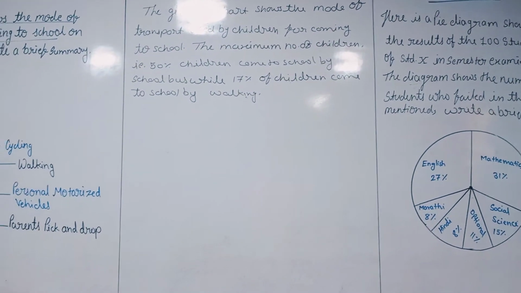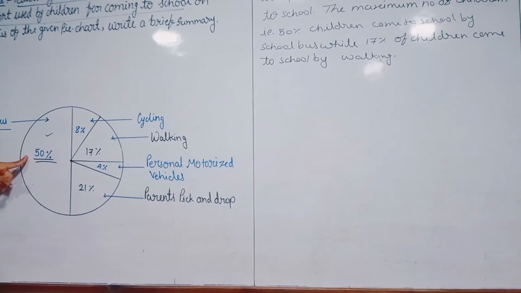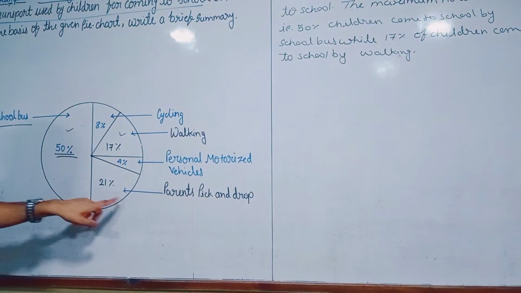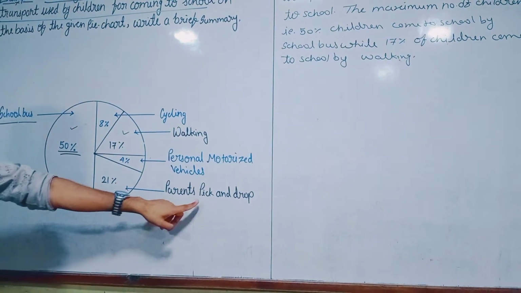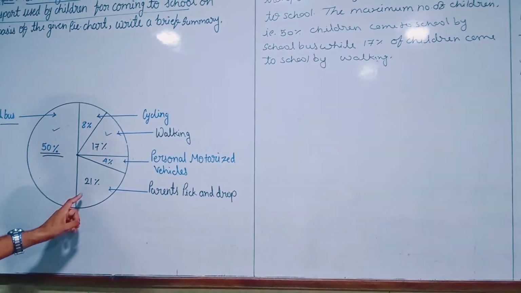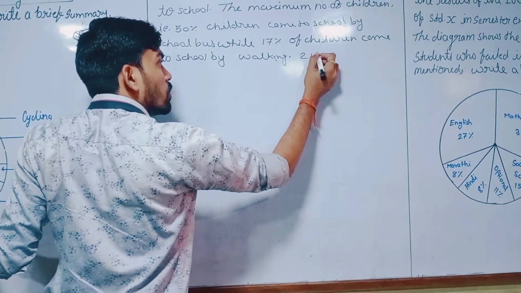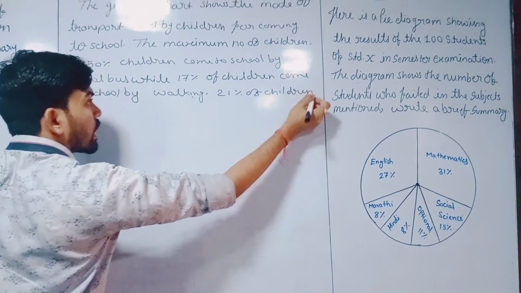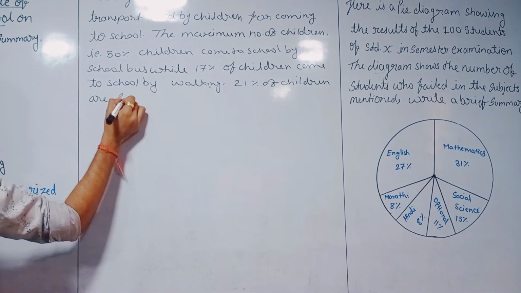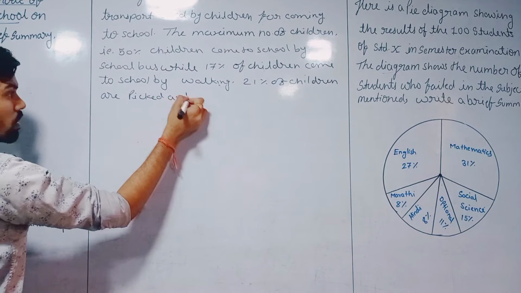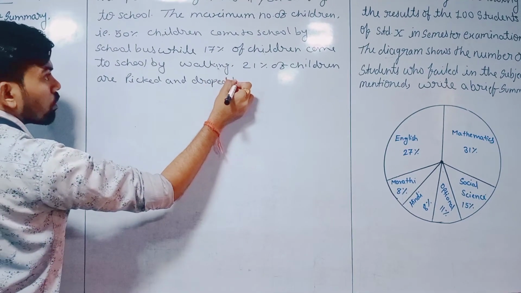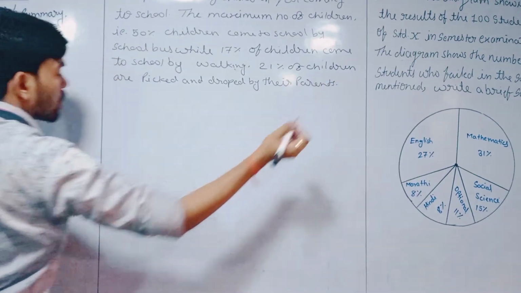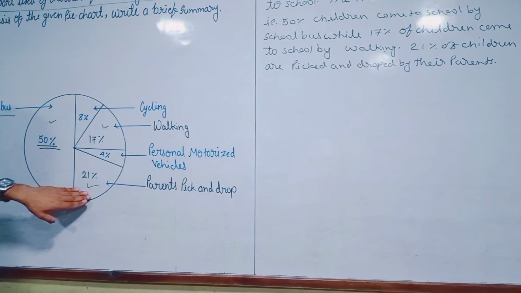After that, just tick it: we did the school bus and we did the walking. Now 21% are the students who are picked and dropped by the parents. So just write it: 21% of children are picked and dropped by their parents. This also we finished. This is general information.